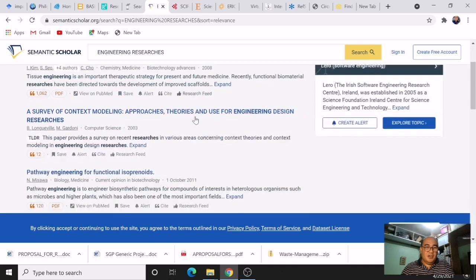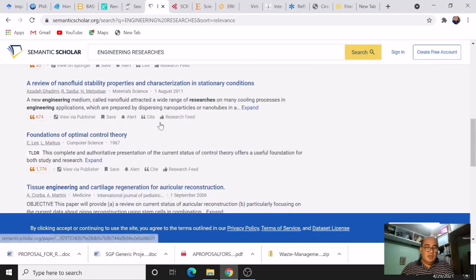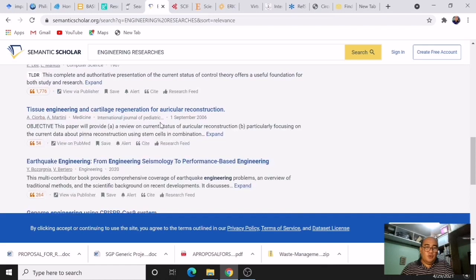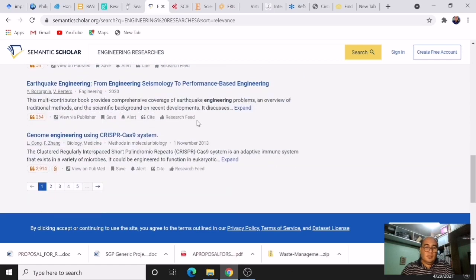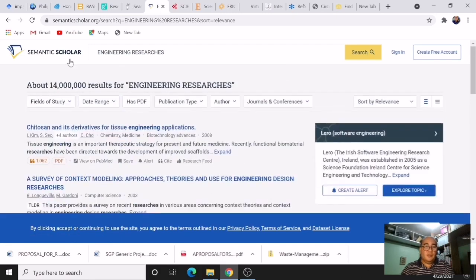We have here survey of context modeling approaches, theories, and use for engineering design and researches, and a lot of resources. You have here options to save, cite, and view on other sources. So this is Semantic Scholar.